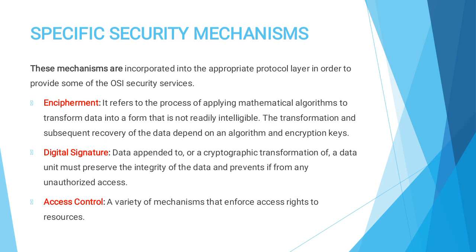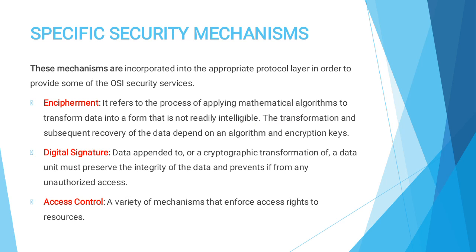It means the user uses mathematical algorithms to transform the data into a form that is not readily intelligible, meaning plain text is converted into ciphertext. That is the encryption process.